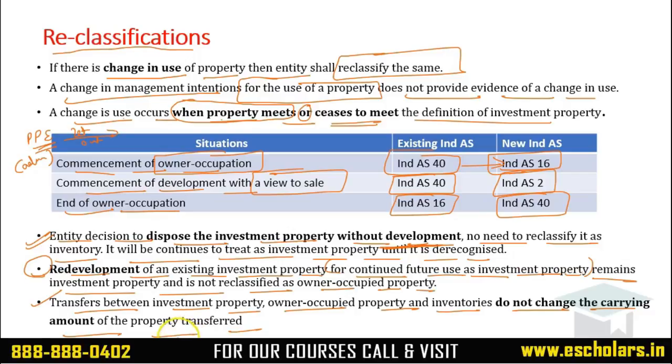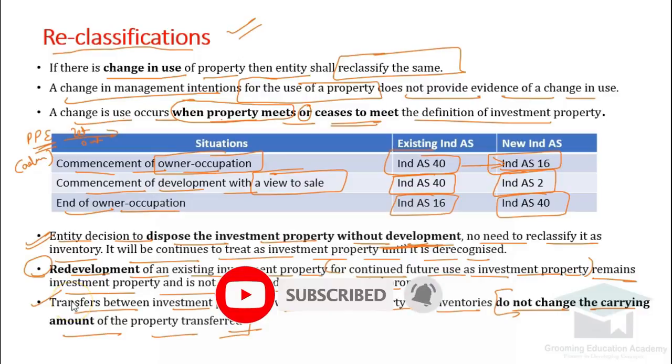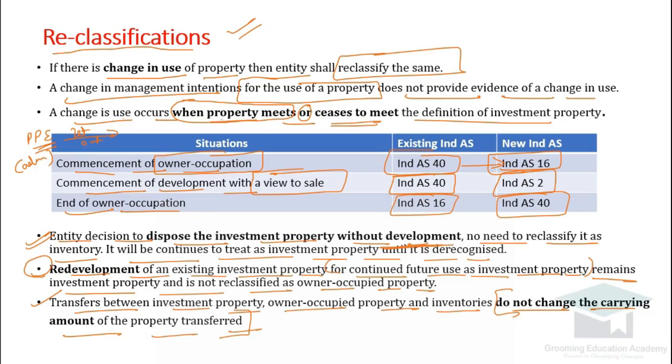Okay. Transfers between investment property, owner occupied property and inventories do not change the carrying amount of the property transferred. What exactly is it? Suppose you are reclassifying the property from investment property to PPE to inventories or vice versa. Yes, there will be a reclassification and disclosure in notes to accounts, but the carrying value of that property will remain the same. That is not going to change at all. In all the cases, the carrying amount of the property will not change. Just there will be a reclassification in the books of accounts, nothing more than that. Thank you.